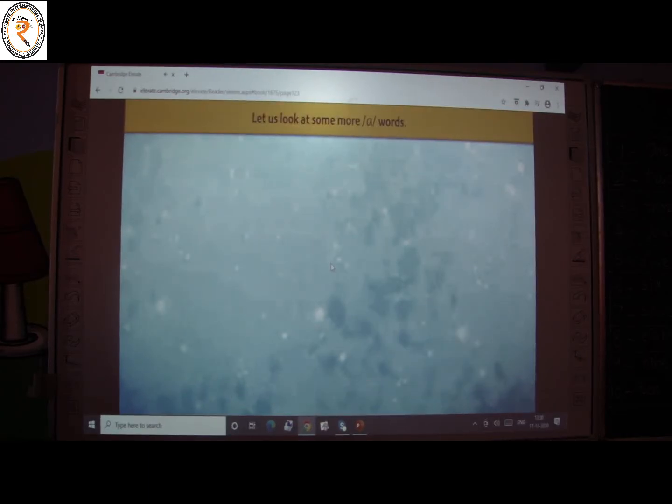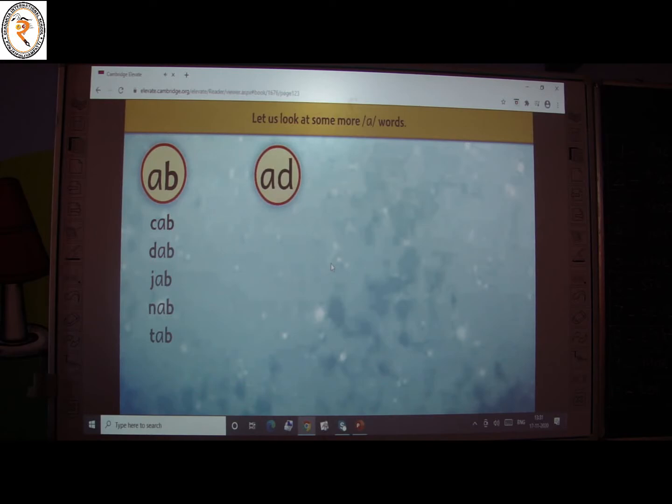Let us learn some more words. Camp, damp, jump, nap, tap. Bag, dad, hat, mat, sack.